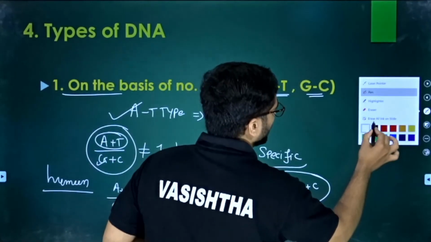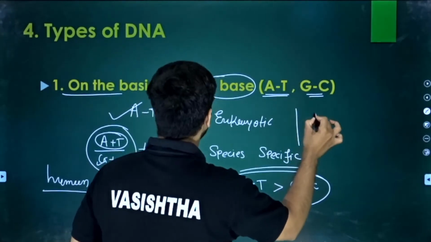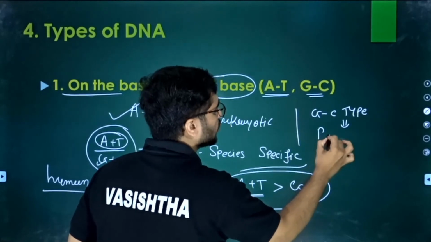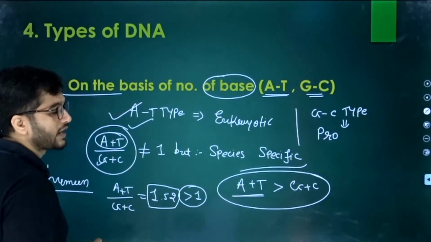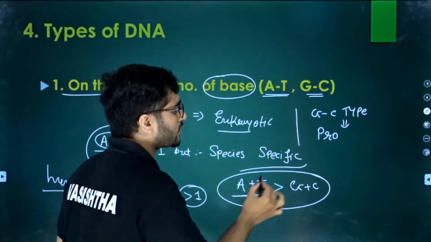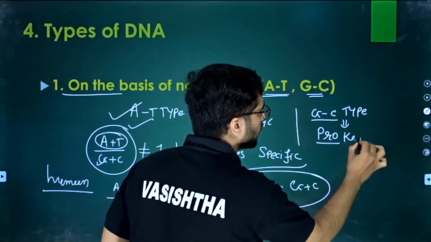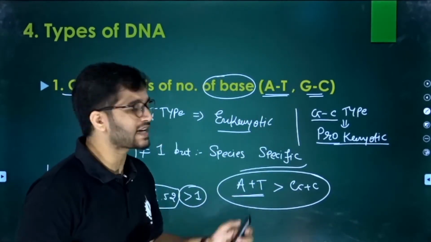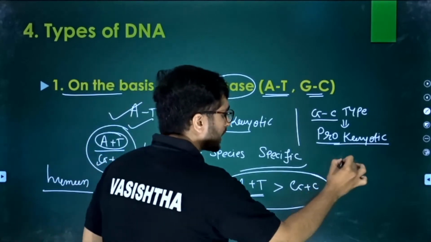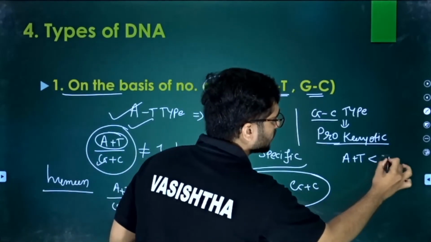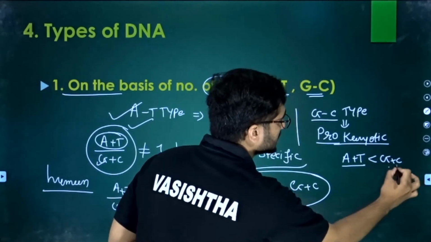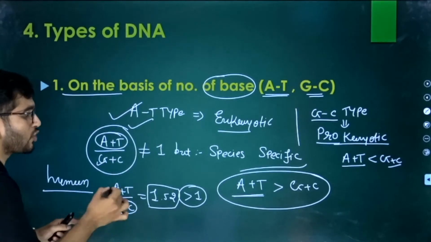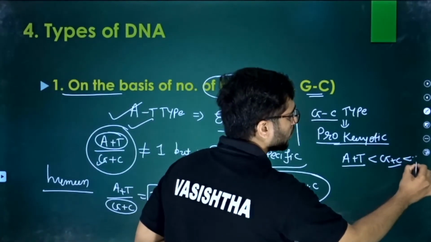So let's erase them and go for the second. That is the GC type DNA. What do you mean by GC type? First of all, it is found in the prokaryotes. The first one, AT type DNA, is found in the eukaryotes. The latter one, GC, is found in the prokaryotes. So prokaryotic DNAs are GC type. What do you mean by this? If adenine plus thymine is lesser than guanine plus cytosine, meaning the lower number is more, then the value should be less than 1.